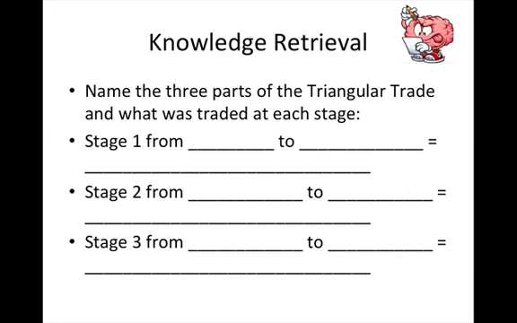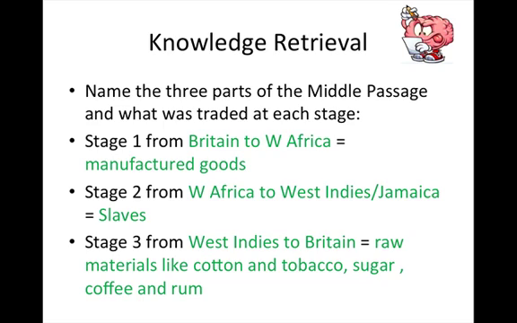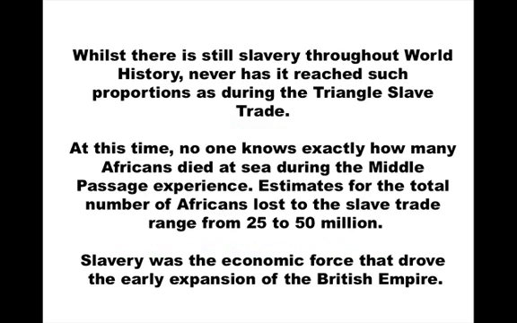So our first activity is knowledge retrieval. Good habit. Remember, we are teaching a knowledge-rich course here. Name the three parts or the three stages of the triangular trade and what was traded at each stage of the journey. Students reflecting back on the activity we did last lesson. And then the green pen work, so the students can reflect and amend their work.